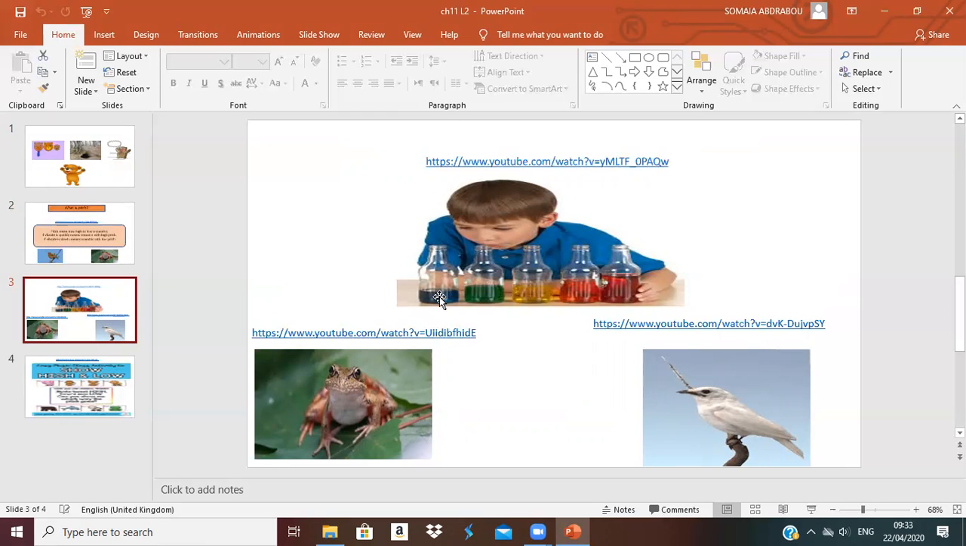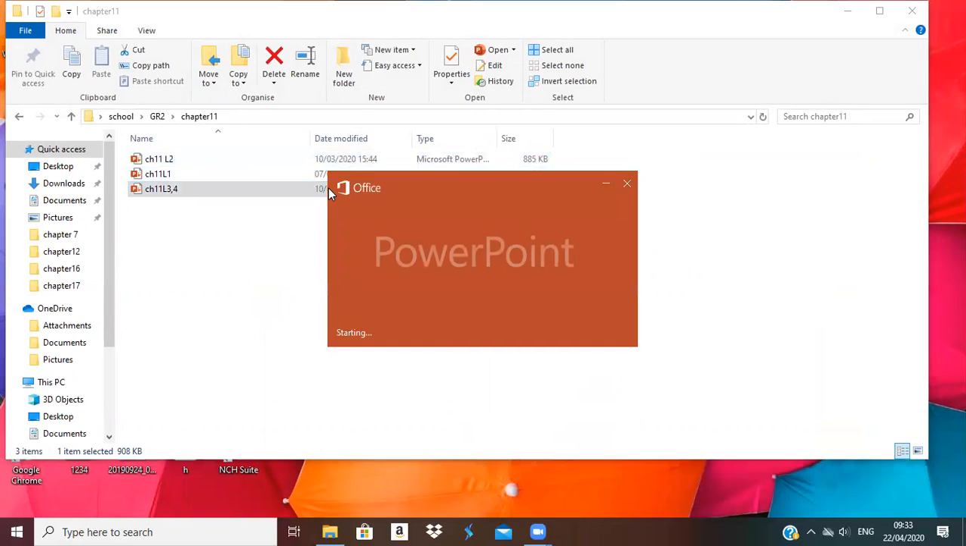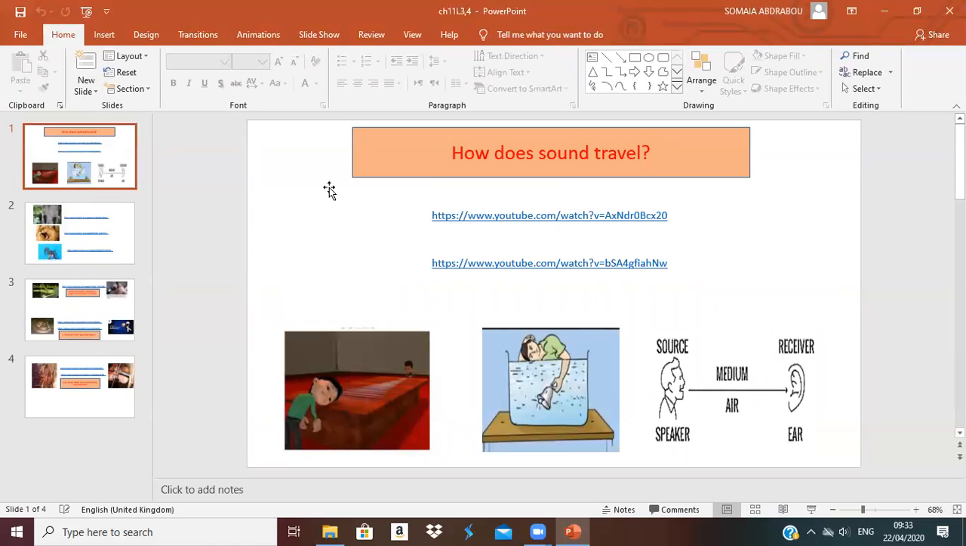When the bottle is filled with water, it makes a high pitch. But when it is not filled with water, or empty, it will make a low pitch. Can you see the difference? High pitch and low pitch. Okay, this is lesson number 2. Now let's move to lesson number 3 and 4.